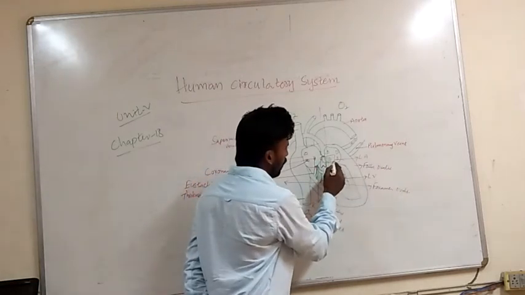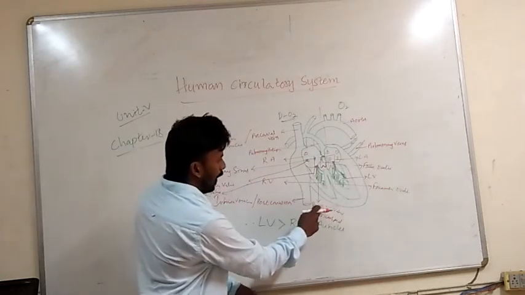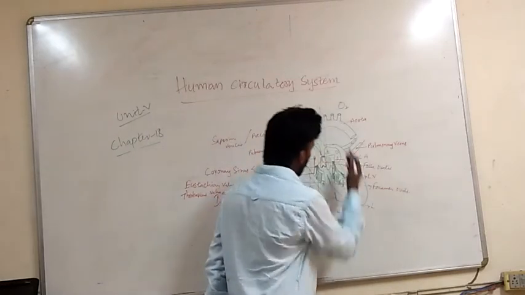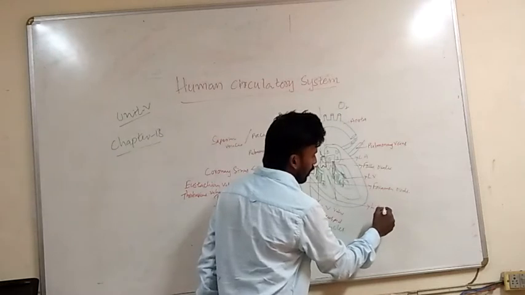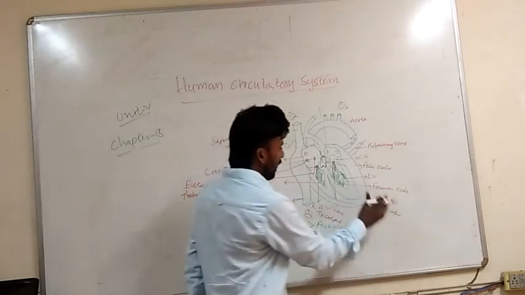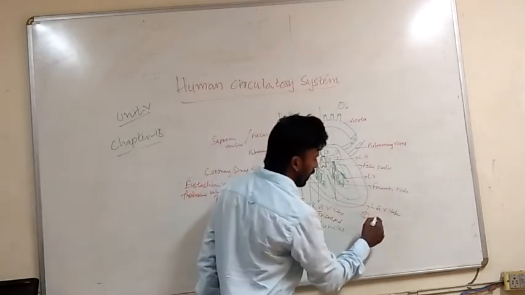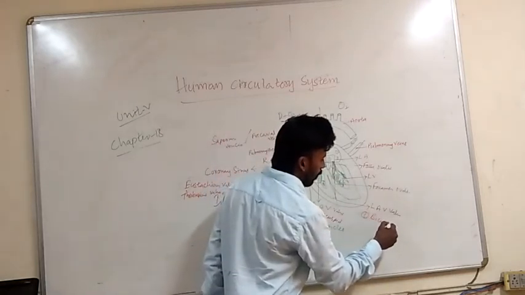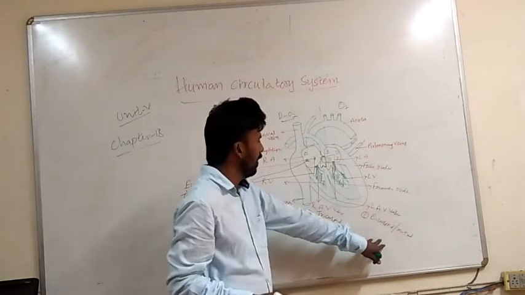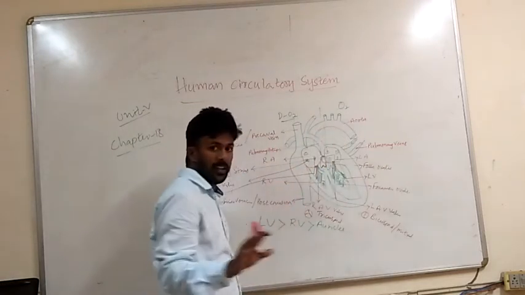But here, the opening of the left auricle to the left ventricle is guarded by one more flap. Here is a flap, like the right auriculoventricular valve, but here it is called the left auriculoventricular valve. When you take its section, it has only two cusps. That's why it is known as the bicuspid valve and also the mitral valve. So this is the overview of the two auricles.